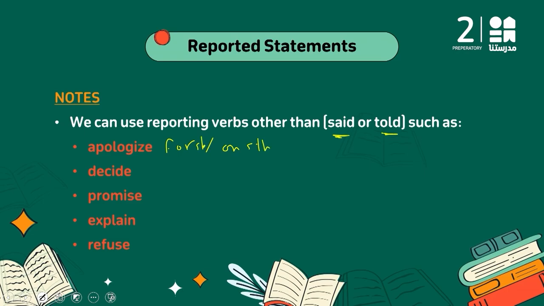Okay, so I apologize for him, or I apologize for what I have said, for example. Decide to, promise to, explain, I can use that after it, and refuse also with to. And in addition to that, they can all be followed by that. Okay, so let's move to another part.